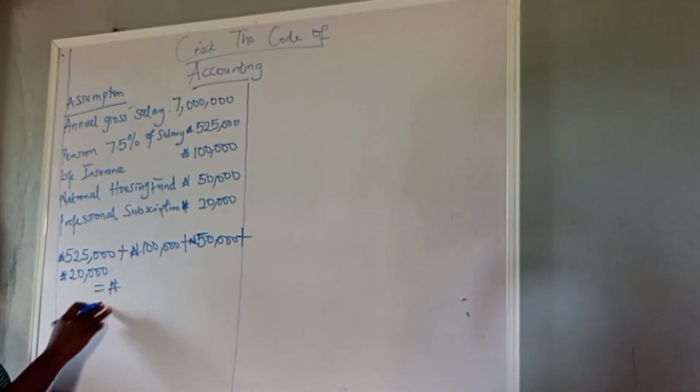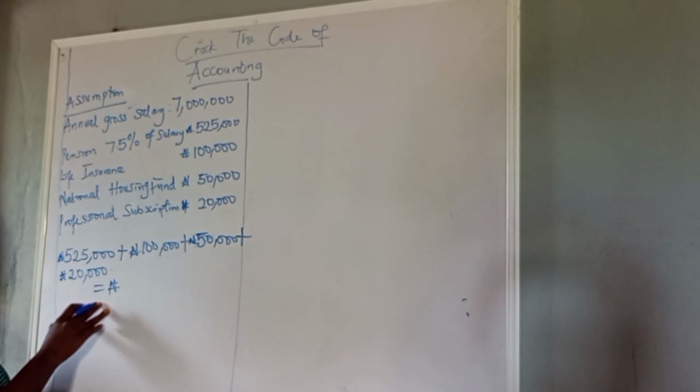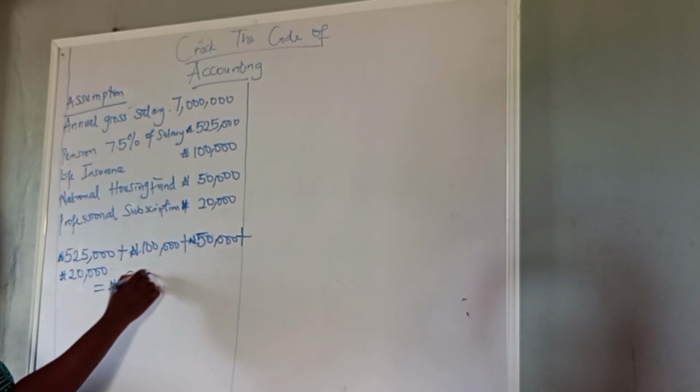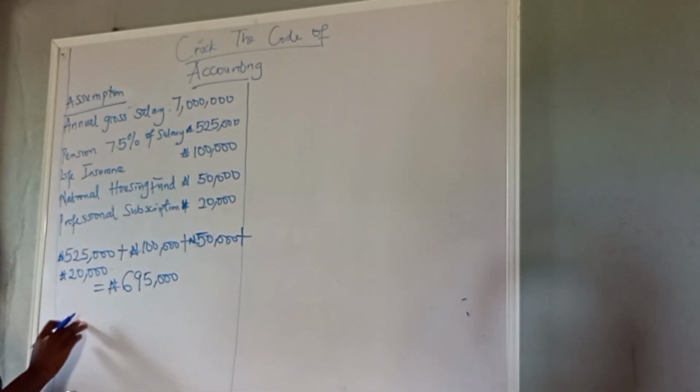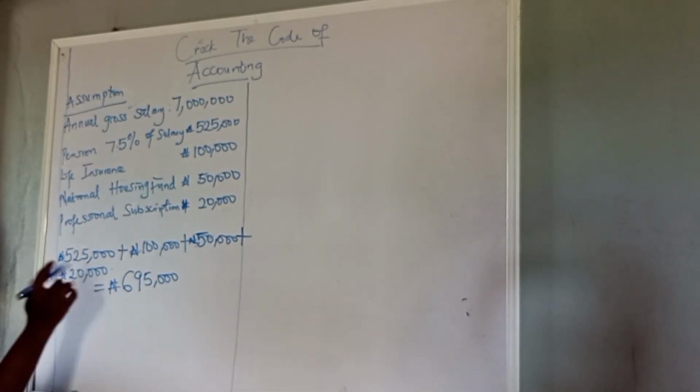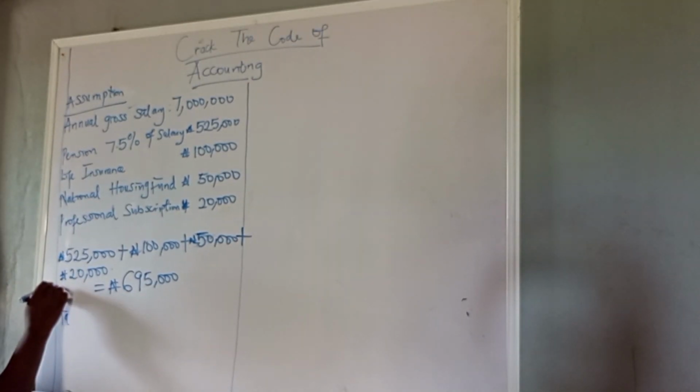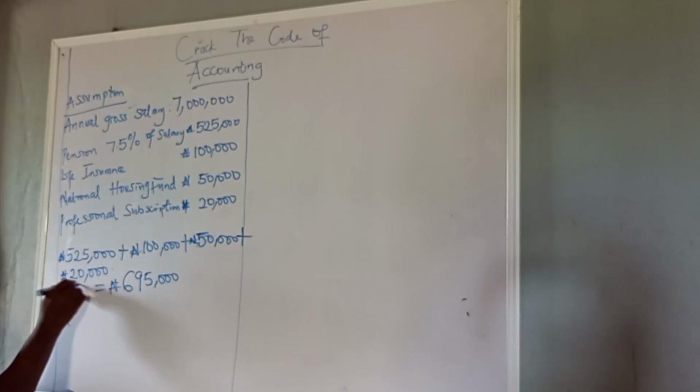The addition of all our deductions is 695,000 naira. Now let's calculate our taxable income. Our taxable income, this is our allowable deduction.